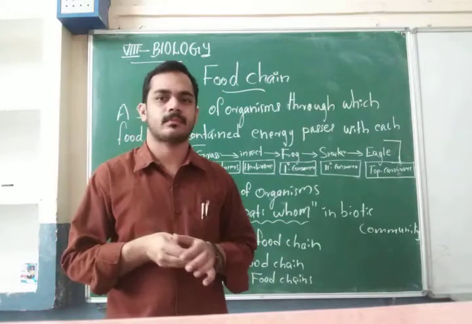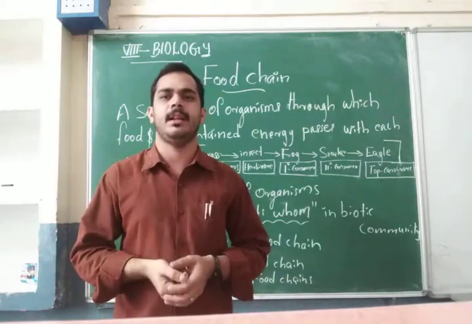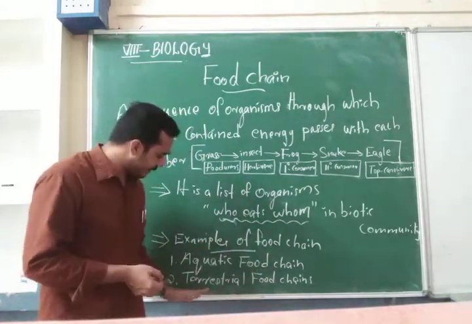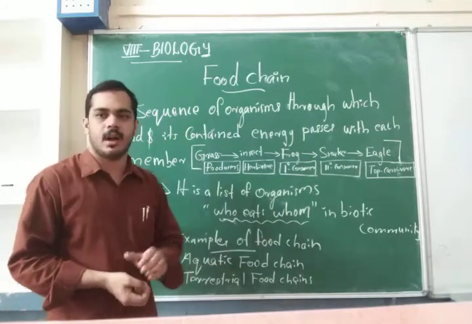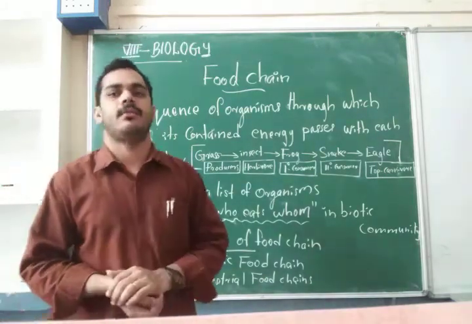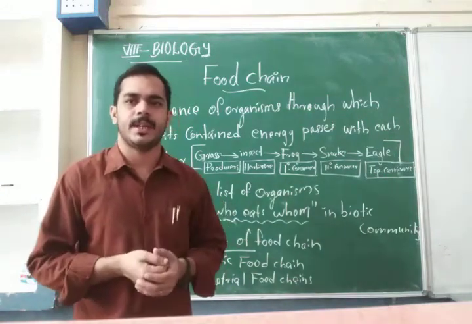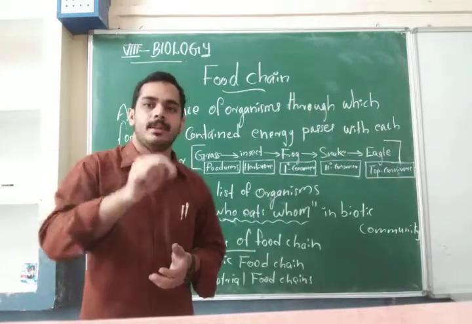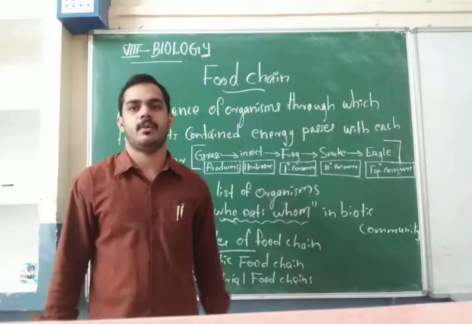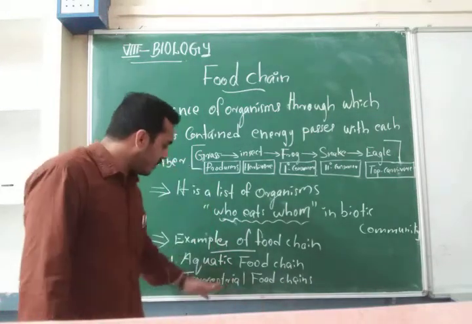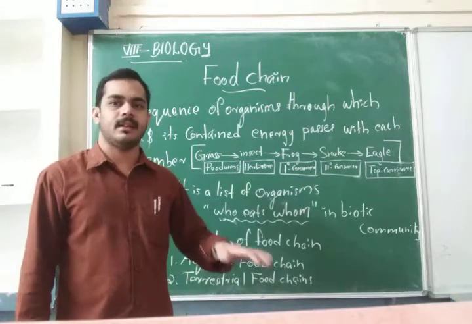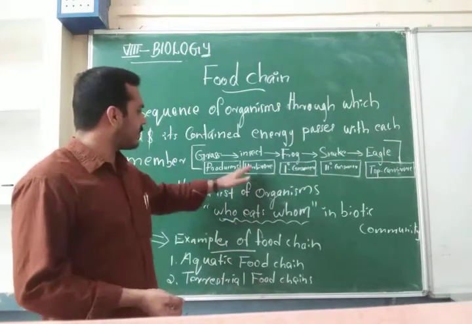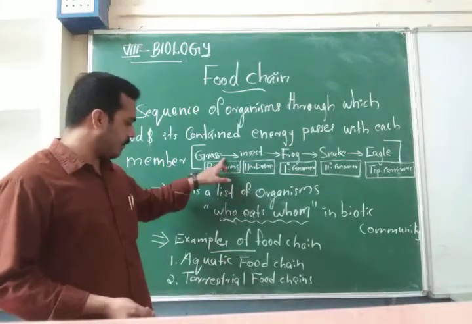Food chains are categorized mainly into two types. The first one is the aquatic food chain and the second one is the terrestrial food chain. What is meant by aquatic food chain? The aquatic food chain includes only organisms living in the water, in water bodies. And the next one, terrestrial food chain. Terrestrial means the organisms living on land. So this is a good example of a terrestrial food chain.